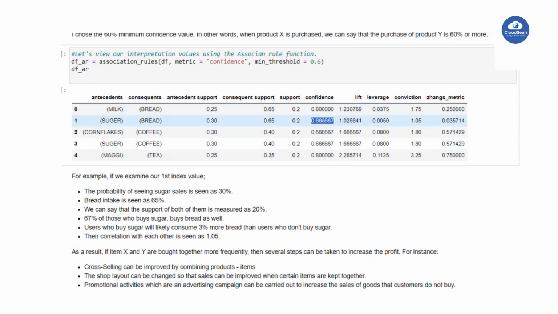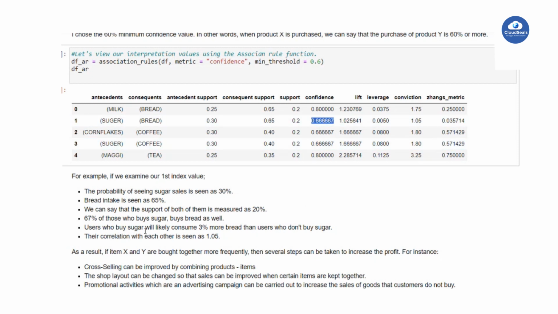What does this confidence say? For example, 100 customers enter an e-commerce website. Out of the 100 who bought sugar, there might be 67 members who will definitely buy the bread. That information provides the confidence.